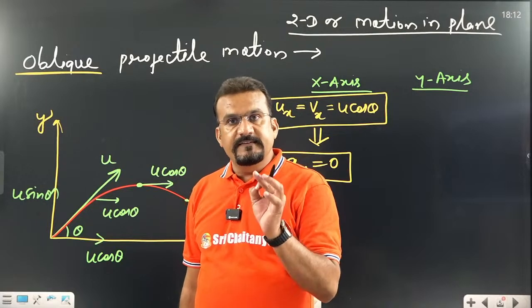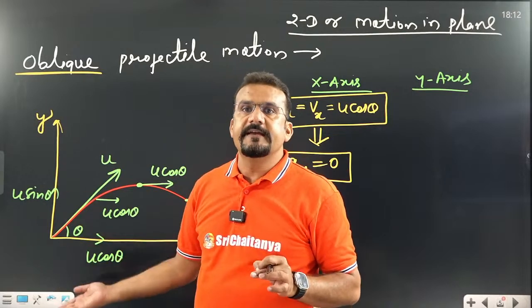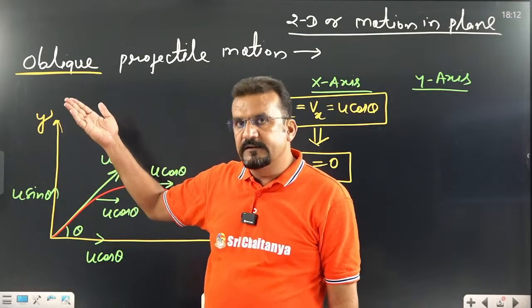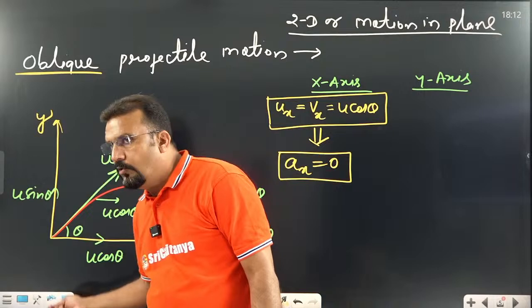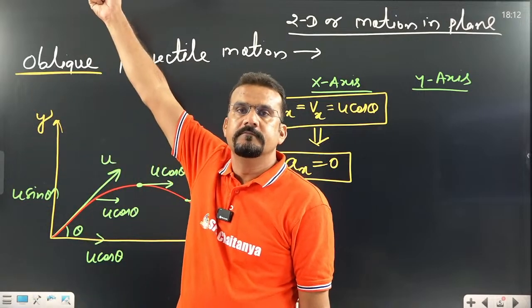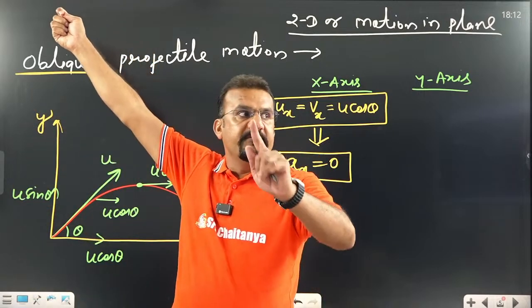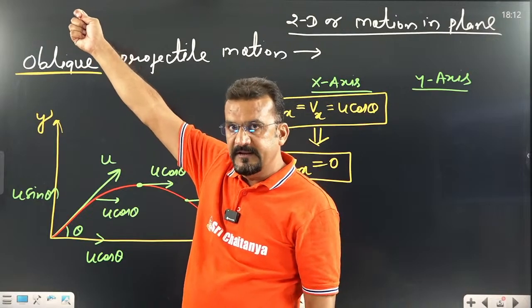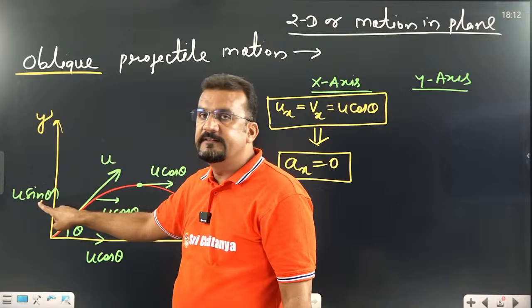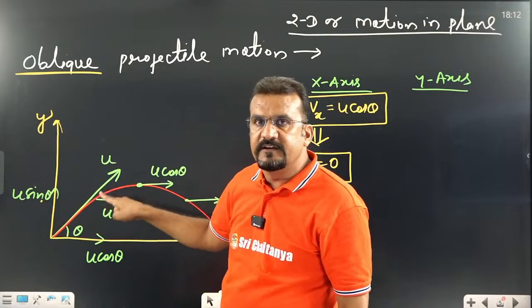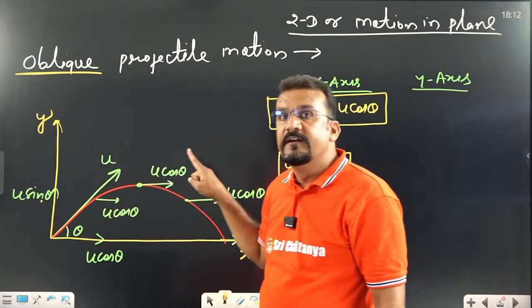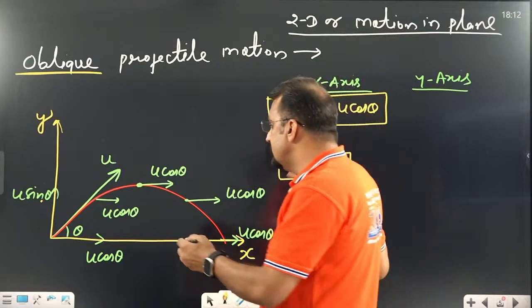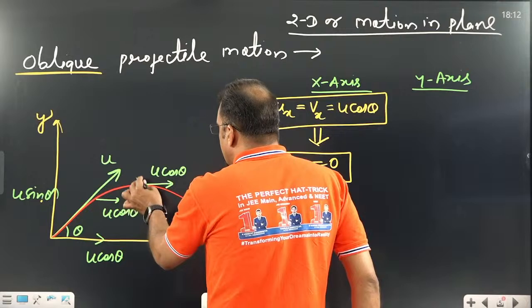Dear students, consider this motion like motion under gravity. I told you in motion under gravity, we throw a ball with some velocity, but gravity g is always acting downward. That means this velocity u sin theta is going to decrease. One point will be there where this velocity is going to be 0. This point is called maximum height.